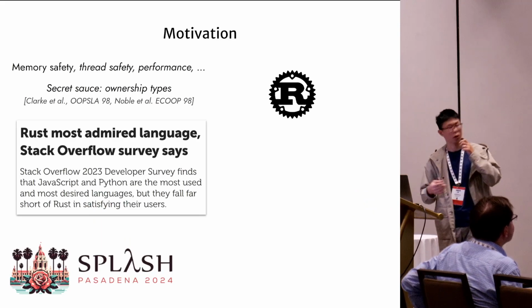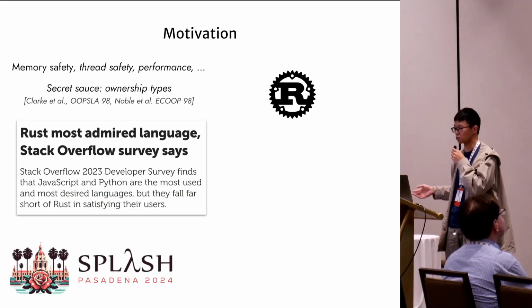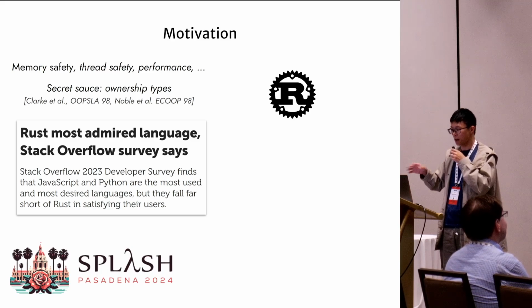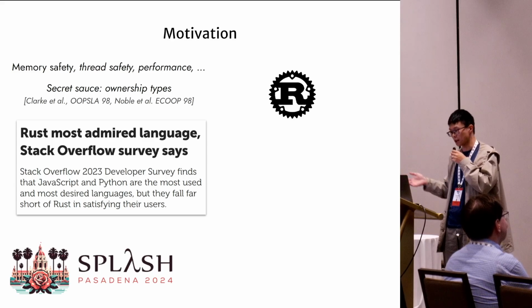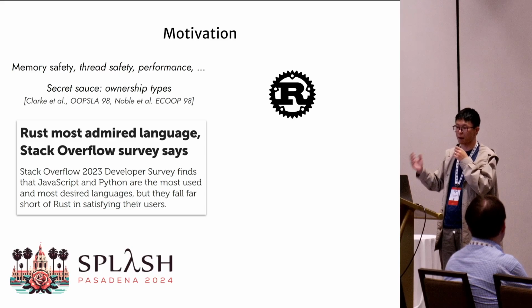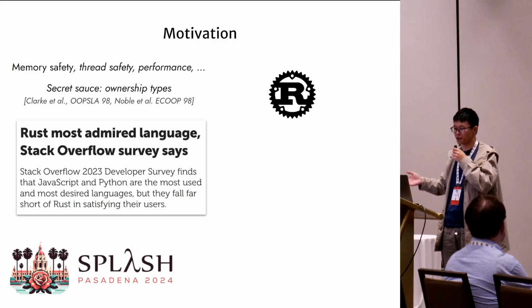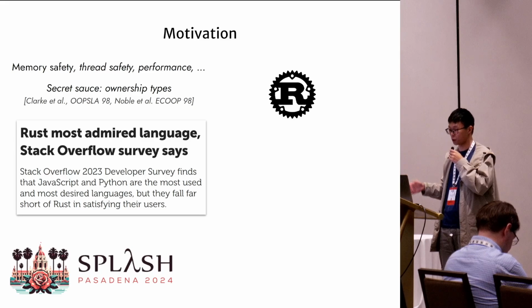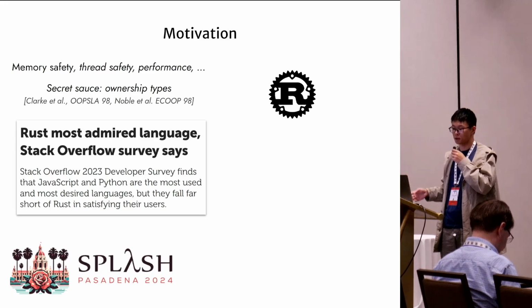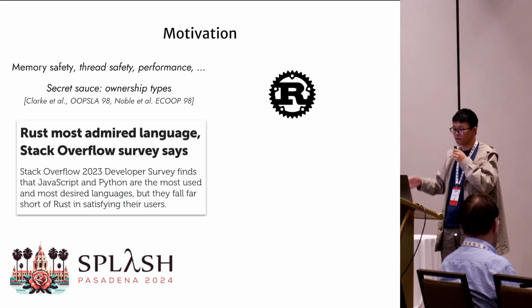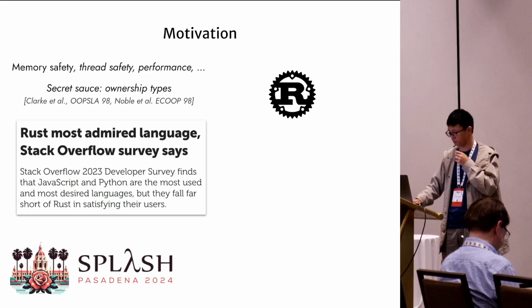Looking at the trend of typed system programming languages, Rust perhaps gets most of the attention. It offers many much desired features, including memory safety, thread safety, and pretty good performance comparable to C. The secret sauce behind Rust is the ownership type system, which tracks how resources, especially memory resources, are used. As a culmination of decades of research on ownership types, Rust has become the most admired programming language voted by programmers, even though it is known to be a challenging one.